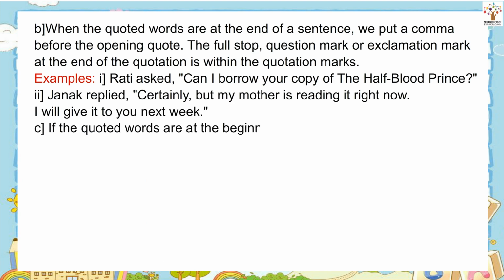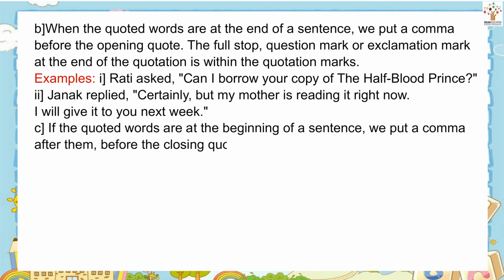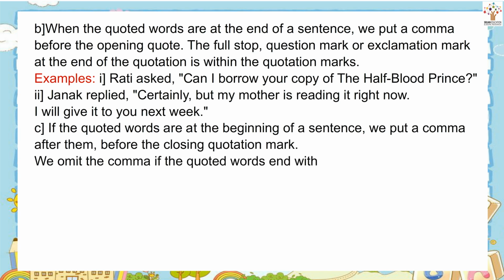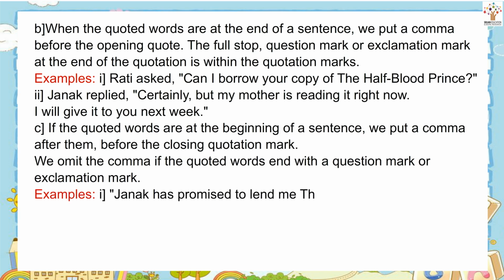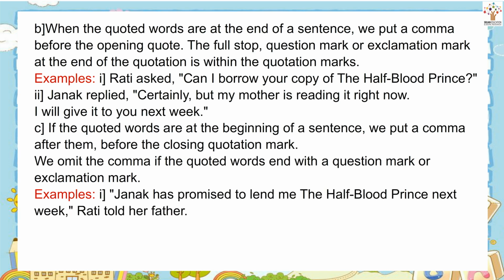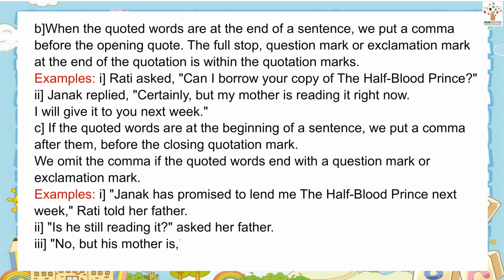If the quoted words are at the beginning of a sentence, we put a comma after them, before the closing quotation mark. We omit the comma if the quoted words end with a question mark or exclamation mark. Examples. "Janak has promised to lend me The Half-Blood Prince next week," Rati told her father. "Is he still reading it?" asked her father. "No, but his mother is," replied Rati.